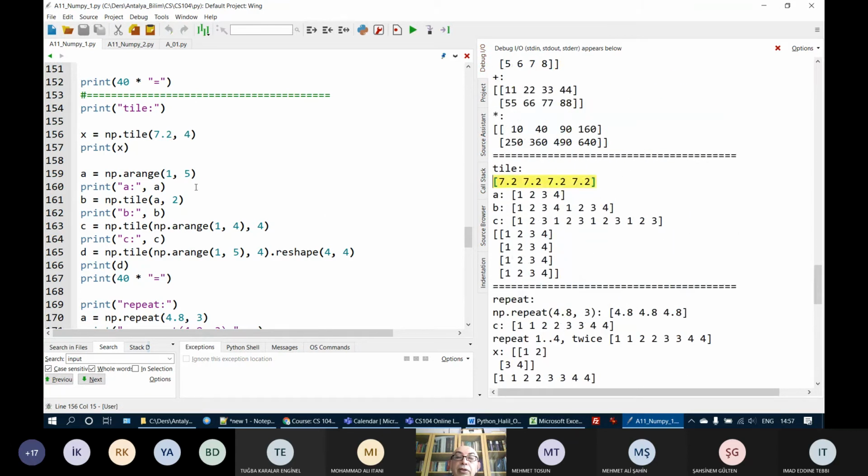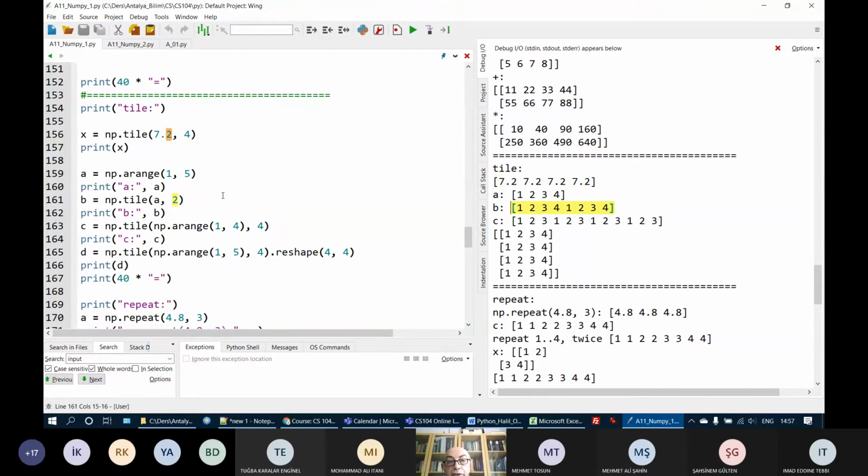I have an array in which the value 7.2 is repeated 4 times. Okay, I get this array. But in the second one here, the first parameter is an array which contains 1 to 4, and it is repeated twice. 1 to 4, 1 to 4 is repeated twice.